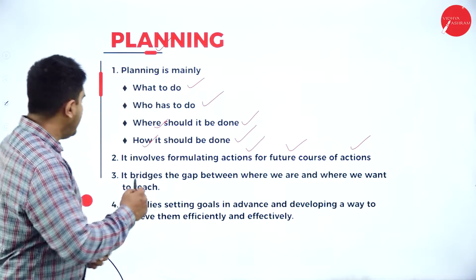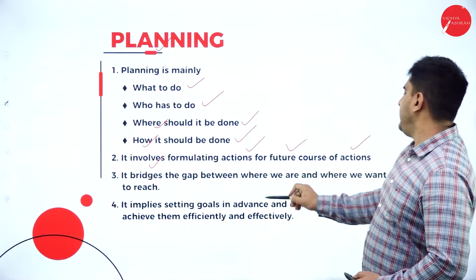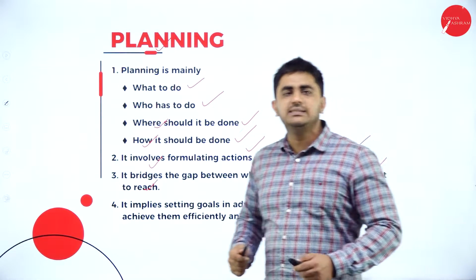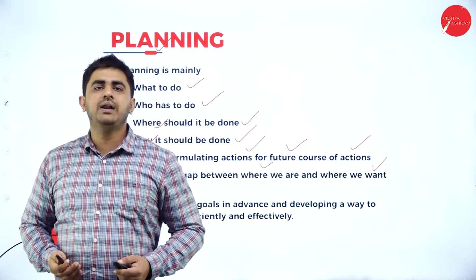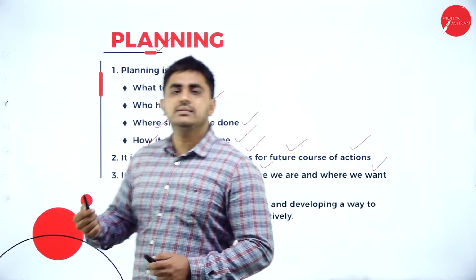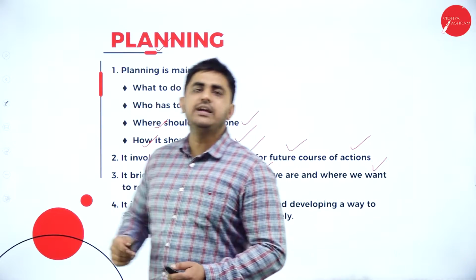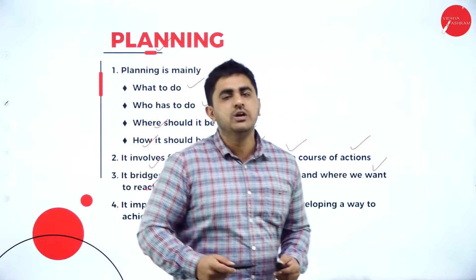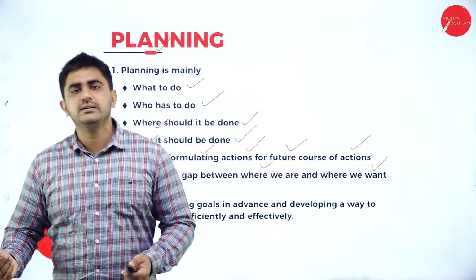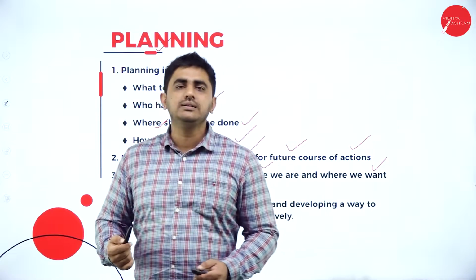So you see point 3, that is what it is stated. It bridges the gap between where we are and where we want to reach. So what planning does is, for example, at present you are making a profit of 1 crore every year. So you plan something else: you are making 1 crore, let me make 5 crores in the next 2 years. So you will formulate actions to achieve that 5 crore profit from your side.